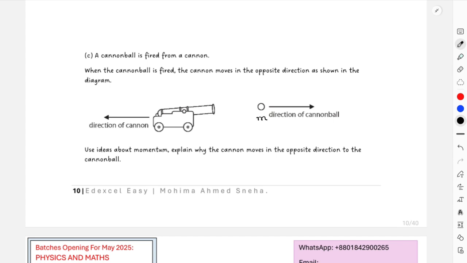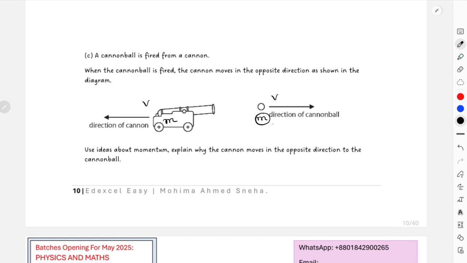After collision, as the cannonball has a velocity, the cannon should also have a velocity. Problem is, over here mass is extremely small, and over there mass is extremely large. Mass and velocity are inversely proportional. A larger object will have a smaller velocity, and a smaller object will have a larger velocity.